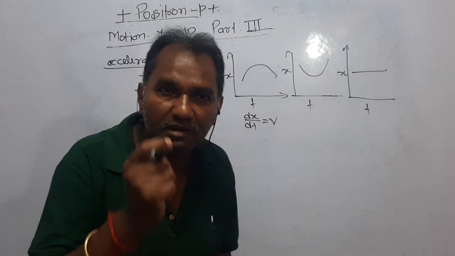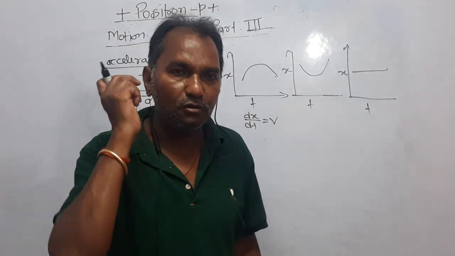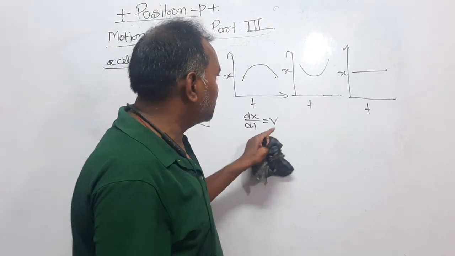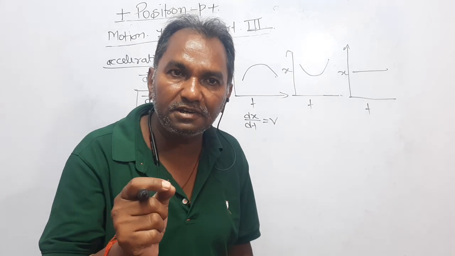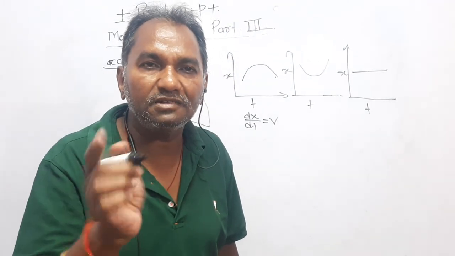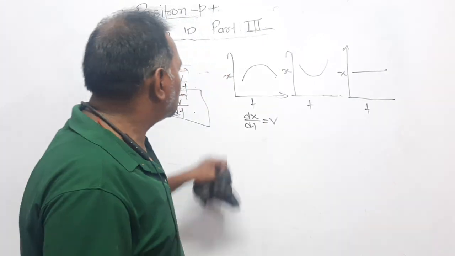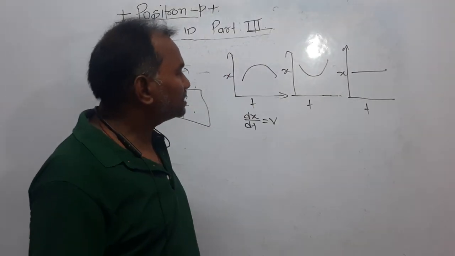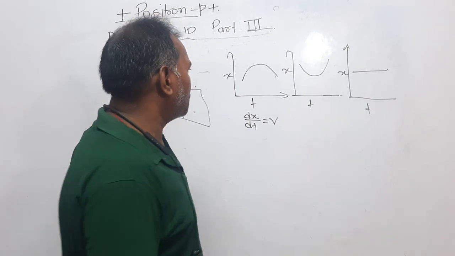Means slope of the curve, when the graph is between x and t, we will consider slope of the curve dx upon dt, that represents the velocity, and when the graph is between velocity and time, then the slope of the curve will be dv upon dt, and that time the slope of the curve will represent the acceleration. Now, dear students, it is between displacement and time, so the slope of the curve undoubtedly is going to represent velocity.